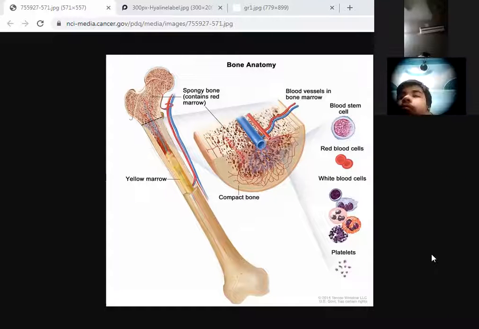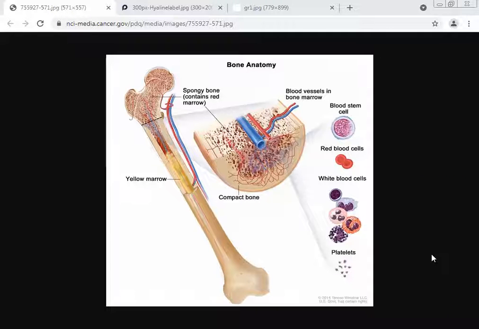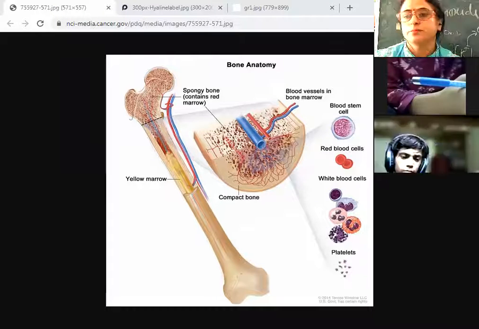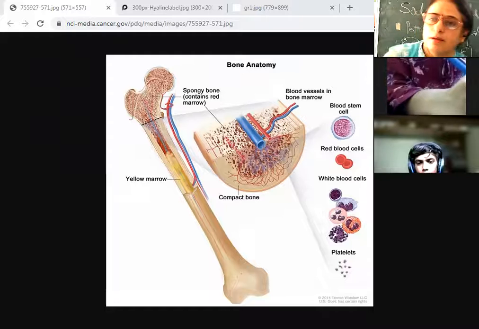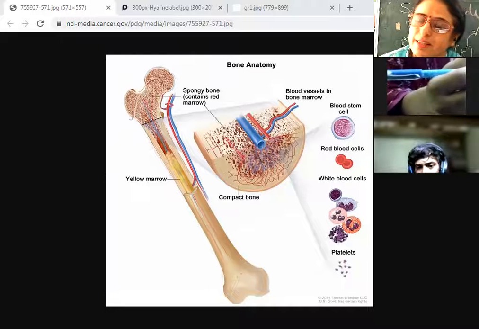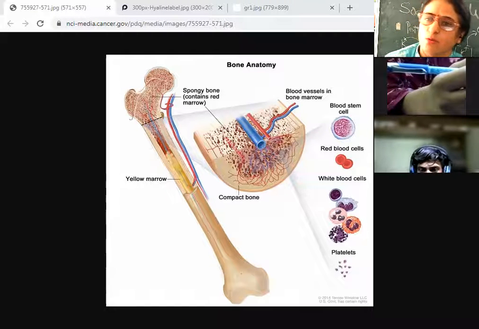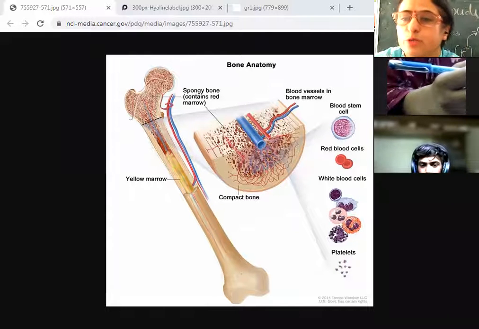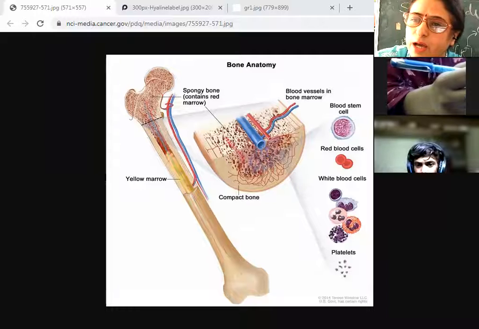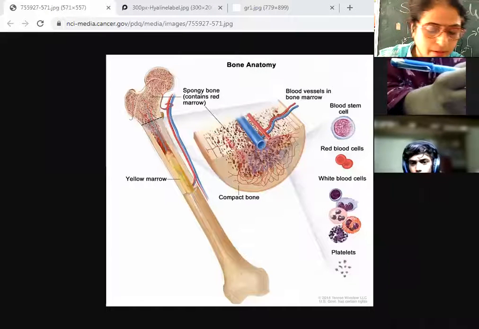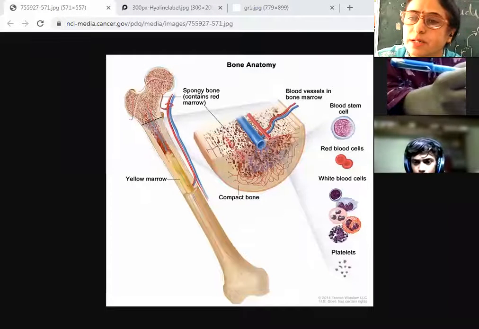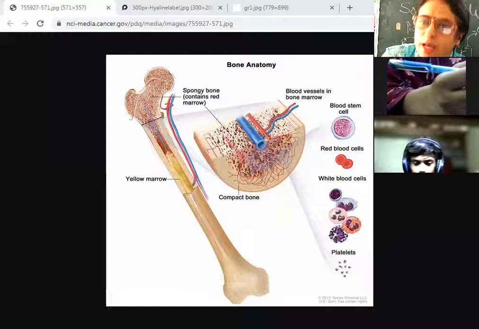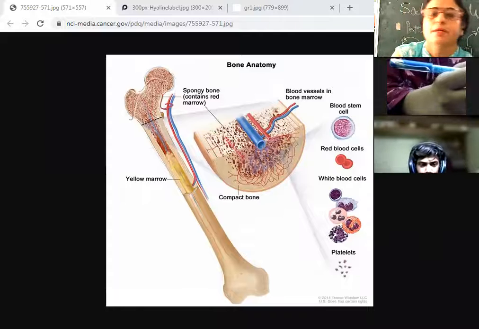RBC. So where are RBCs produced? In the bone marrow. And where does the bone marrow lie? In the long bones. In the long bones of the vertebrates, the bone marrow lies, and the bone marrow produces RBC. Do you know where the RBCs are present? Yeah, they are present in the blood. They are present in the blood vessels.